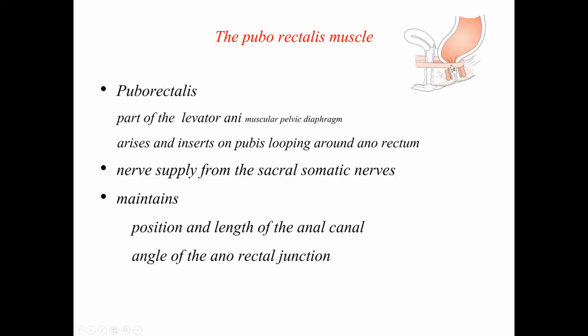This relaxes. In Western type toilets, the relaxation of this particular loop will be partial. In the squatting position, this loop relaxes completely. That's why they say for defecatory purposes, the squatting position, where the puborectalis sling relaxes completely, is the ideal position for passing stools. So this should be advised in people with constipation. Constipated people, you make them adopt this position so they will be relieved of their constipation.